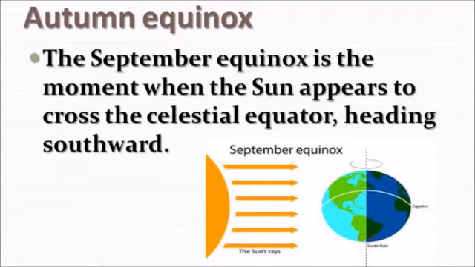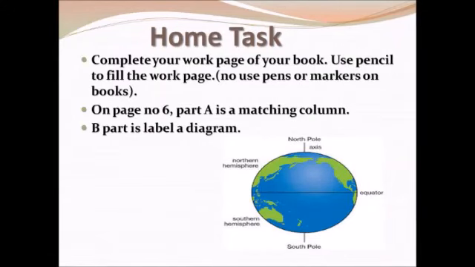After this day, it is autumn in the northern hemisphere, where the day is shorter than the night. In the southern hemisphere, it becomes spring, where the day is longer than the night. Okay, dear students, I hope you understood all the topics very well.